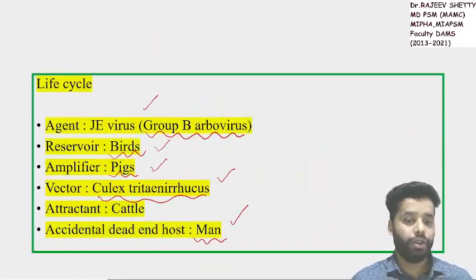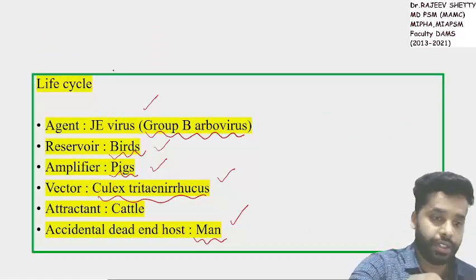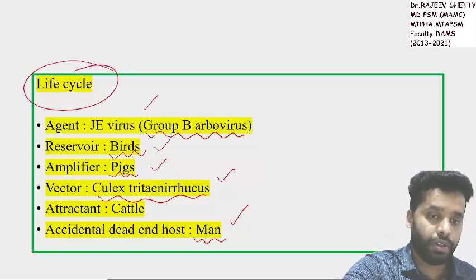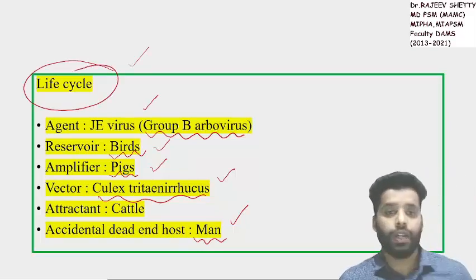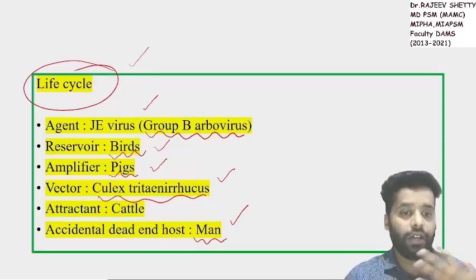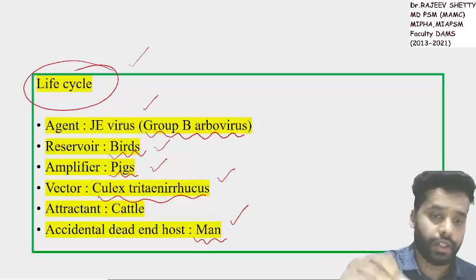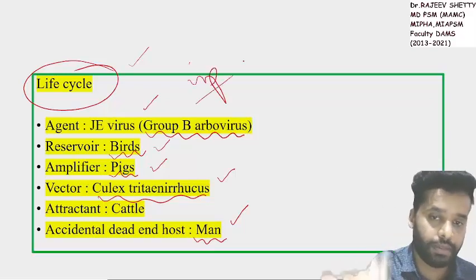If you can open your notes under communicable disease, vector-borne disease, this was the slide which I had discussed in the class, because JE infection is important. They will ask questions on JE vaccine or on the JE life cycle most of the times. Note down this infection, it can be repeated in future exams also.